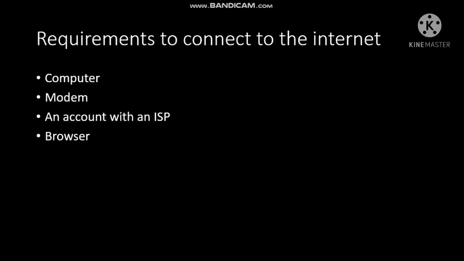So at the receiver's end one modem is required, and at the sender's end also one modem is required. At the sender's end, when data is transmitted through the telephone cable, first it will be converted to analog signals, and that analog signal will be transmitted through the telephone cable. Once it reaches the receiver's end, the modem at the receiver's end will convert that analog signal to digital so that the receiver computer can understand.